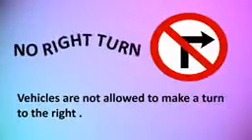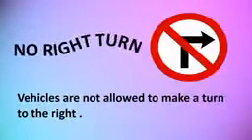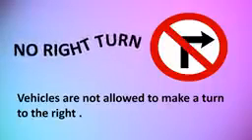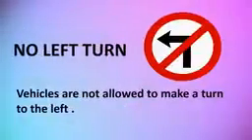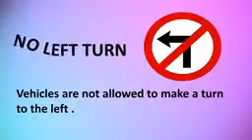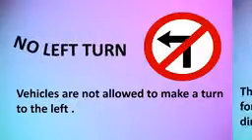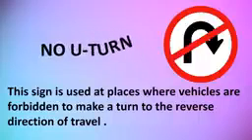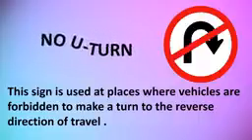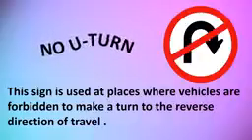No right turn means vehicles are not allowed to make a turn to the right. No left turn means vehicles are not allowed to make a turn to the left. No U-turn. This sign is used at places where vehicles are forbidden to make a turn to the reverse direction of travel.